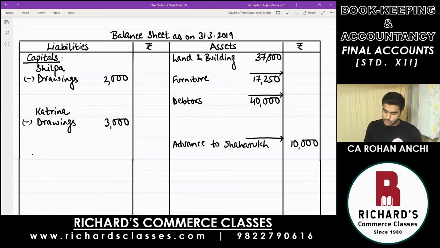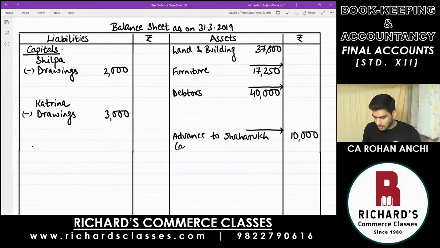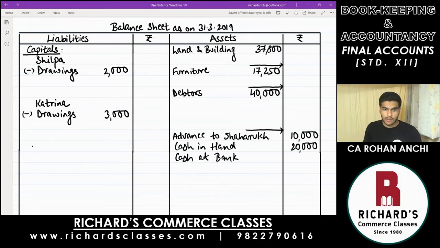The next 2 items also on the asset side. The first is cash in hand, 20,000. And next, cash at bank. Amount is 8,000.